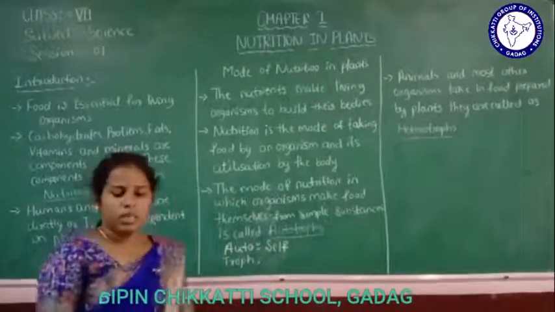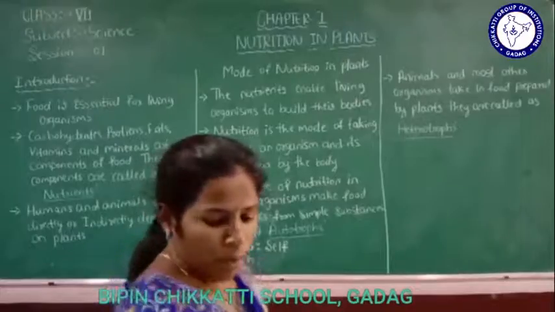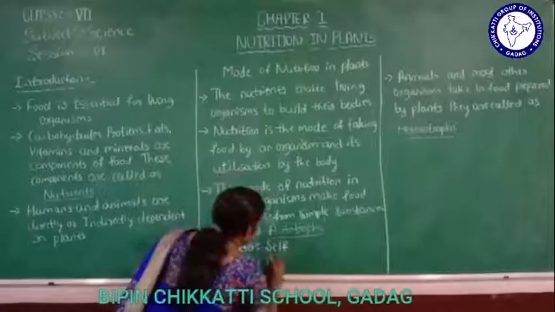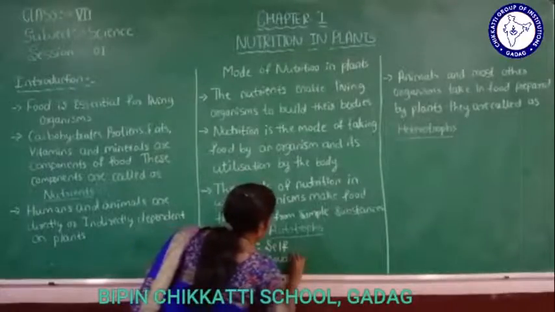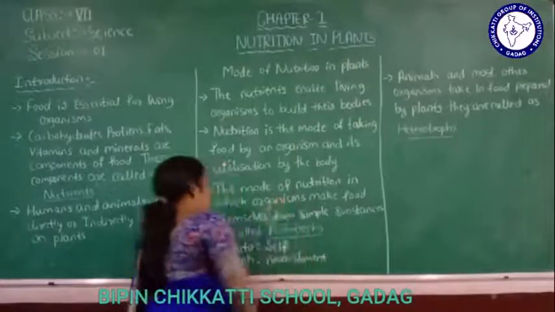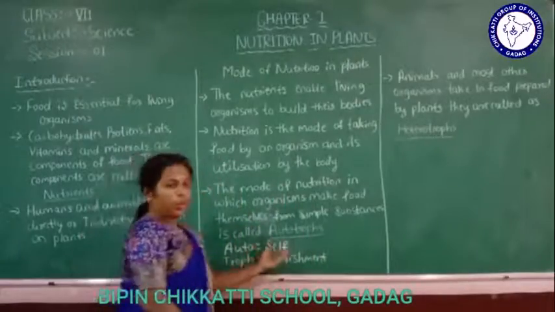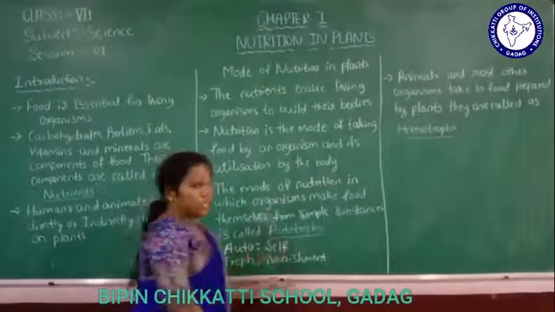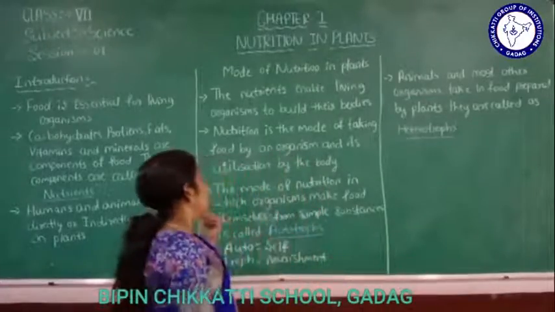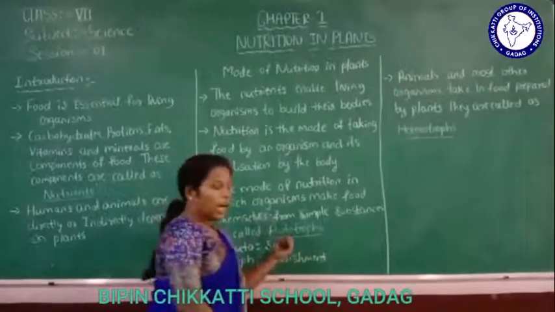Auto means self, and trope means nourishment. So the self-nourishment of organisms is called autotrophs.